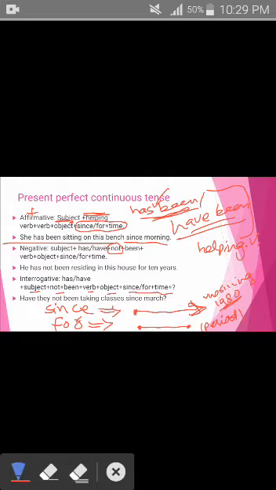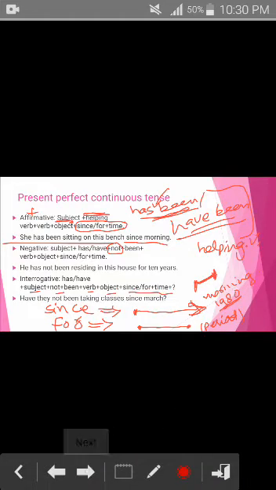For example, I have been studying in this college for 5 years. 5 years is a complete duration of time, like a period of time. You know its start, you know its end, although you do not know to which time it belongs, but even then this is a period of time. Now this is all about the perfect continuous tense. Hopefully, girls, you have understood it.